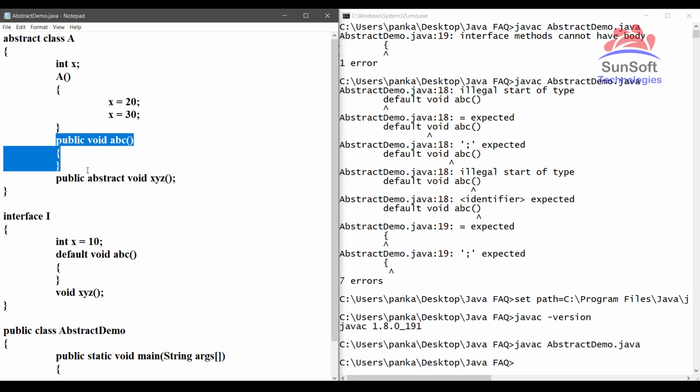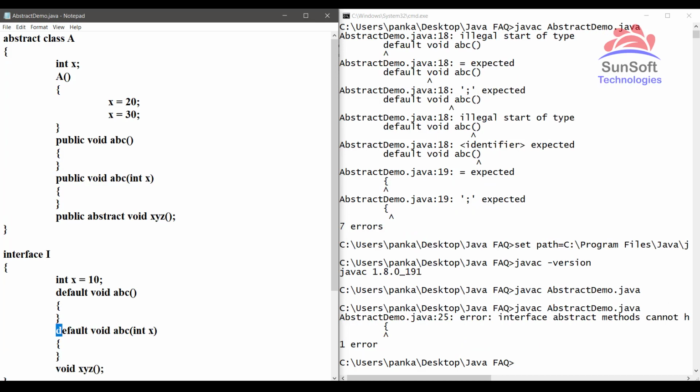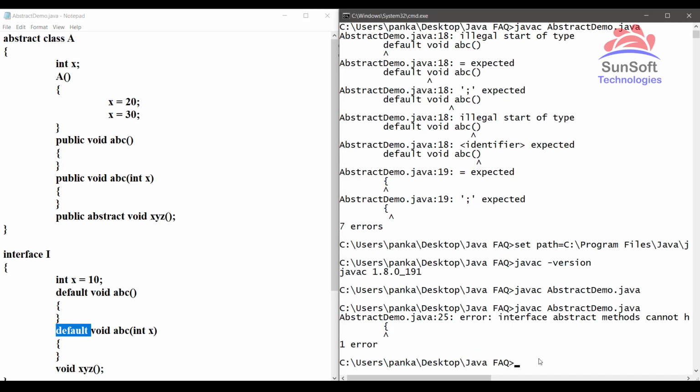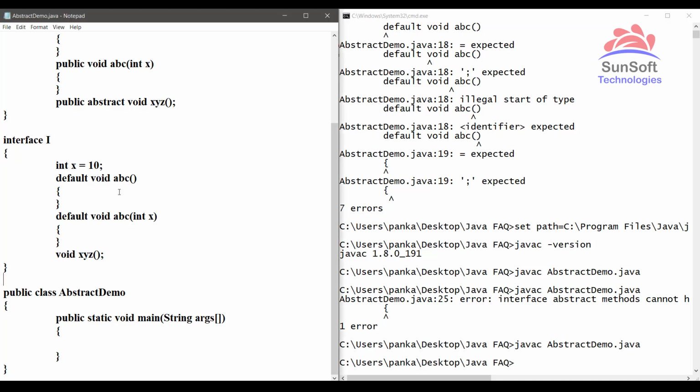Then the last similarity, that is both can be overloaded. It means I can have here an ABC function in the abstract class, one without parameter, one with a different parameter. The same thing I will try in the interface. You need to change it to default. Then if you try to compile, you can see both getting compiled. So this shows that yes, both can be overloaded. In fact, both must be overridden.